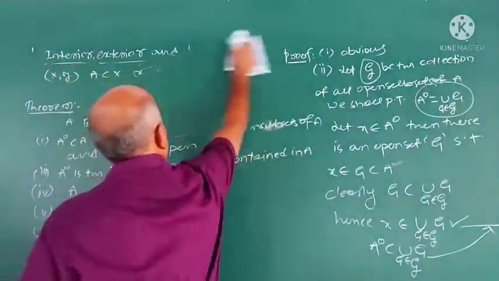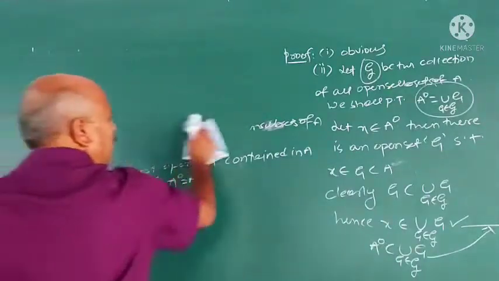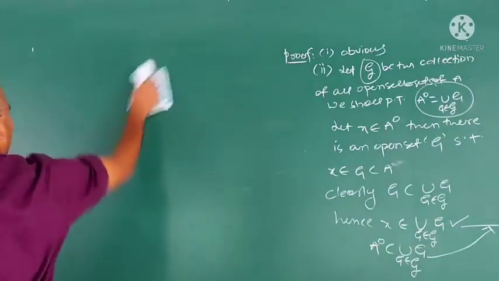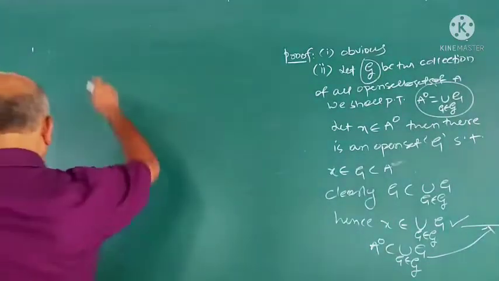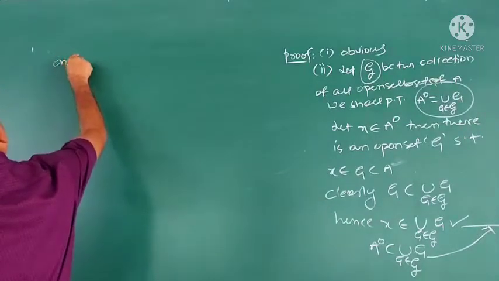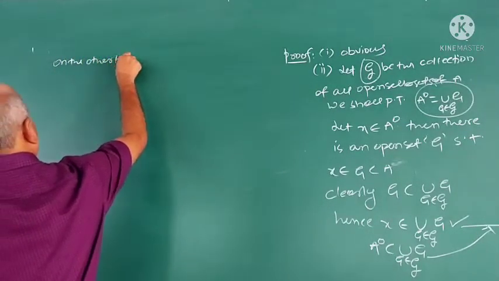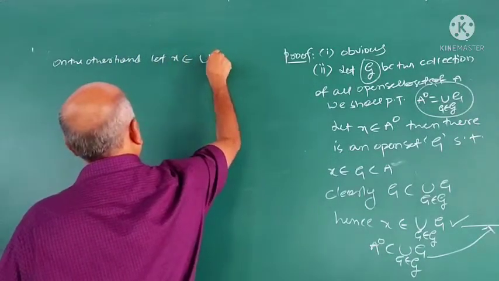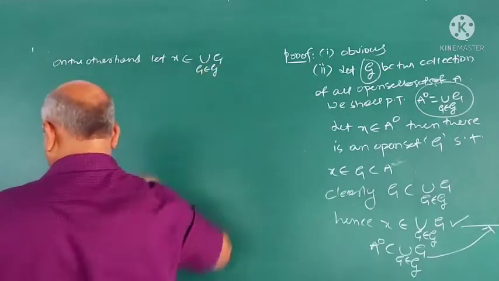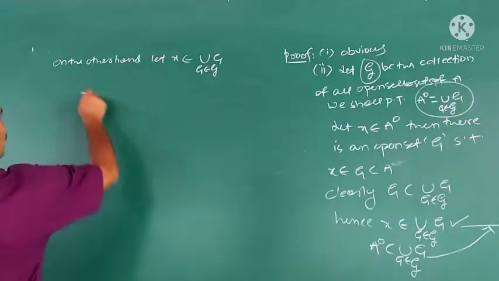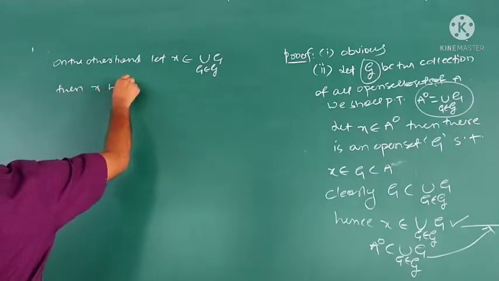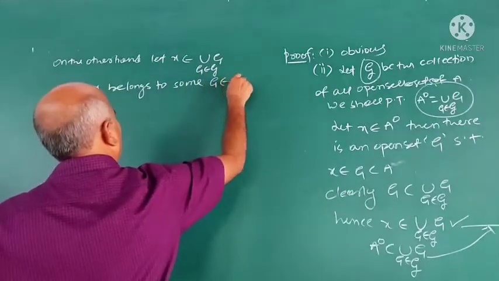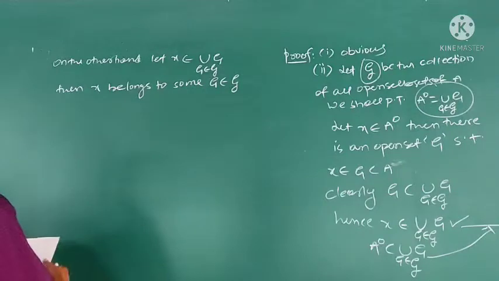Second part is we prove that union of G is contained in interior A. For that, on the other hand, let X belongs to union of G, G belongs to G. Then X belongs to some G belongs to this collection G.